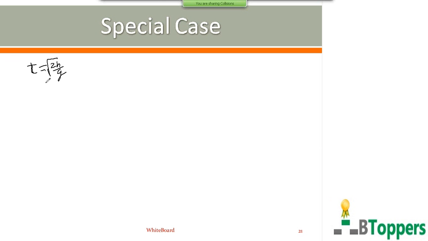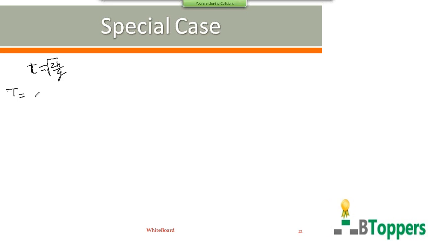As I discussed in the case of vertical projection in kinematics, if a body is given some initial velocity u vertically upwards, such that it moves only under the influence of gravity after projection, the time of ascent is the same as the time of descent, that is equal to half of the time of flight. So the total time after which the ball stops rebounding, suppose denoted by capital T.